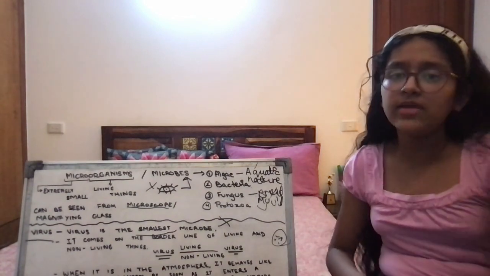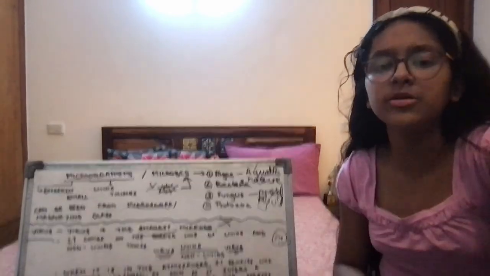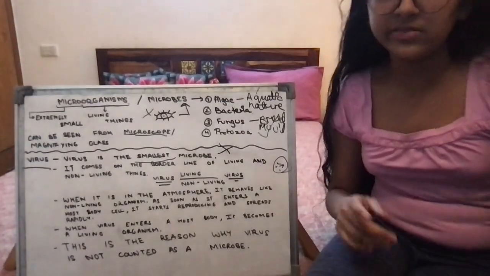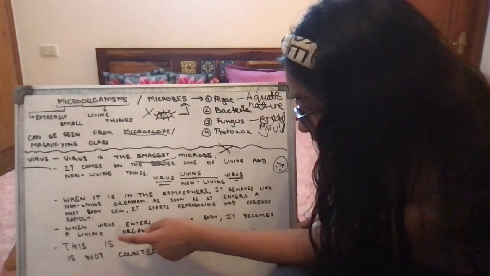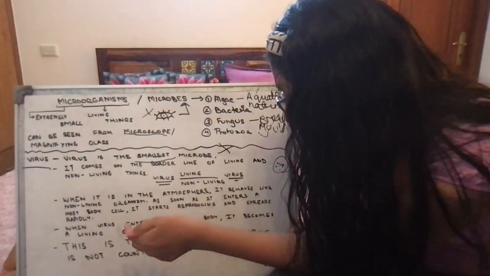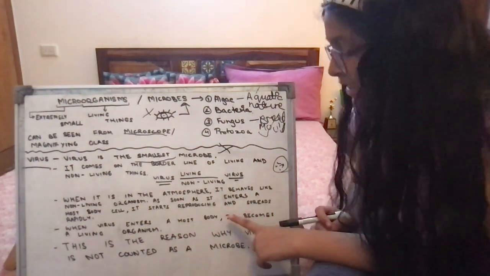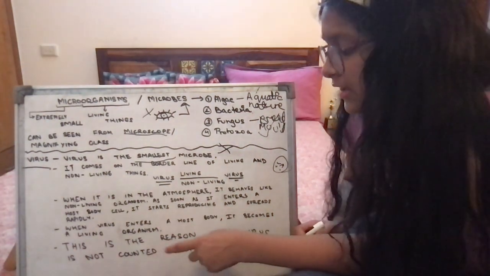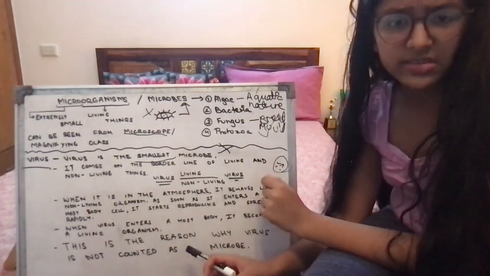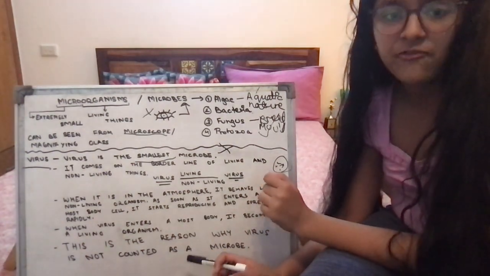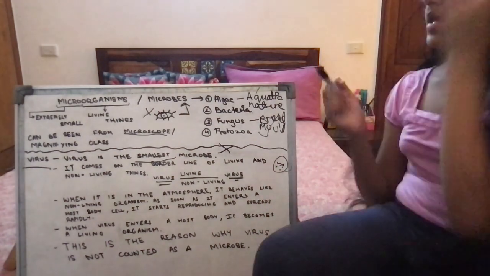Because of which it is right in the middle. First it's non-living, and as soon as it gets a host body, it is living. So it's right in the middle, right? Understood? This point is understood. Next, when virus enters a host body, it becomes a living organism. This is the reason why virus is not counted as a microbe.